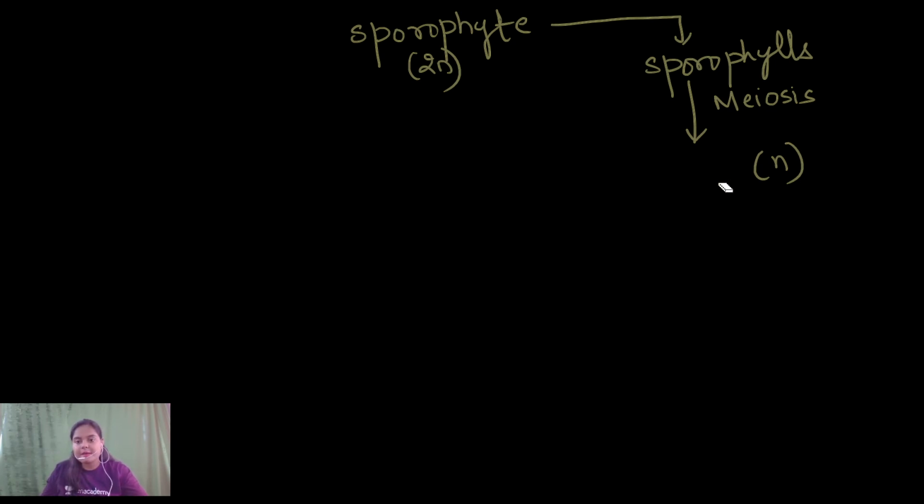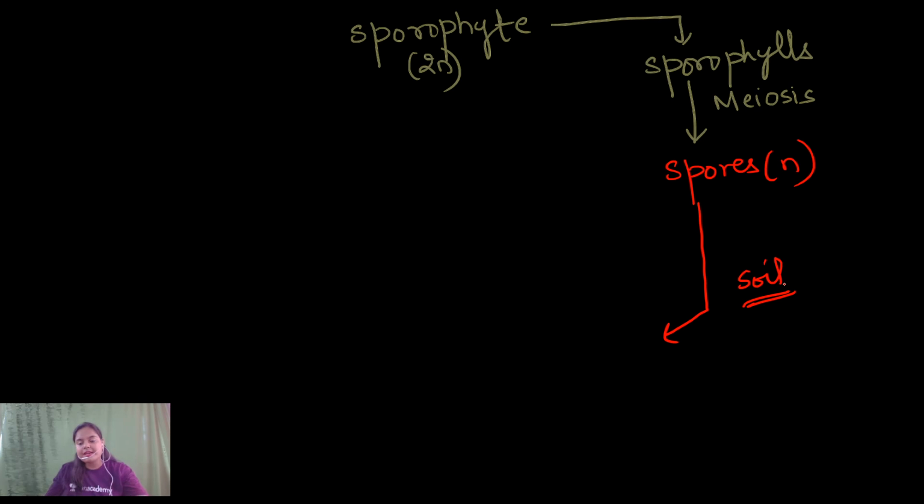These spores will be haploid in nature. Because of the reduction division, the haploid generation has started. Considering the homosporic condition, because most of the pteridophytes are homosporous in nature, that means they produce identical types of spores. Now these spores become detached from the sporophytic body and germinate on the soil, and upon germination these spores produce a structure which is known as prothallus.